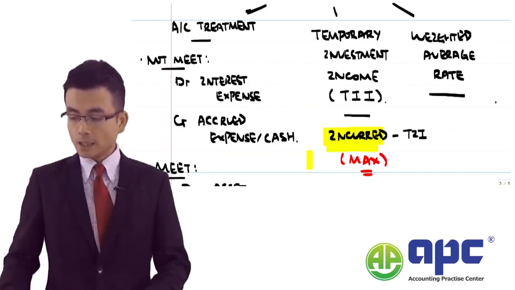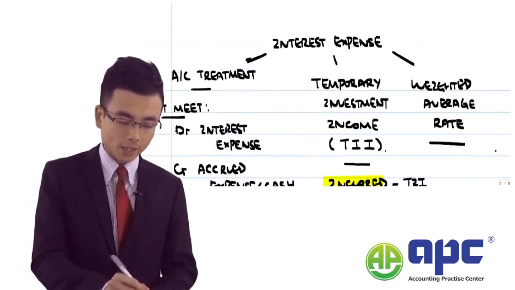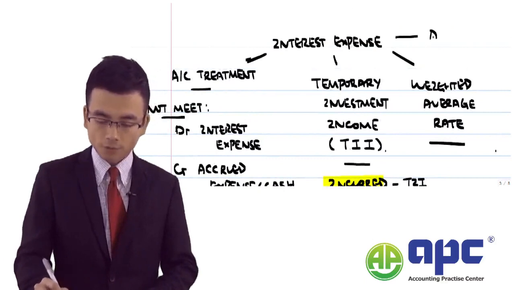Okay, and very importantly, we'll be looking at a concept of additions.